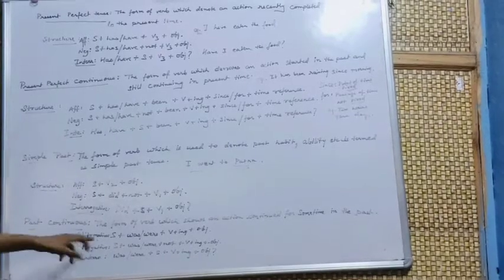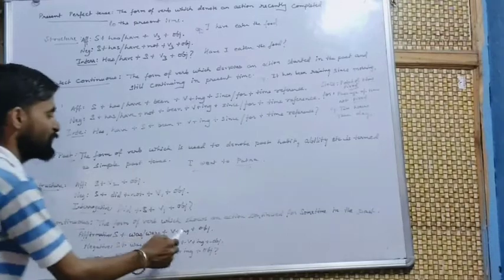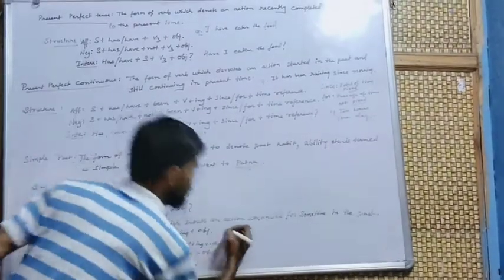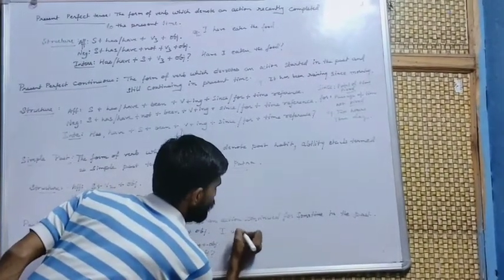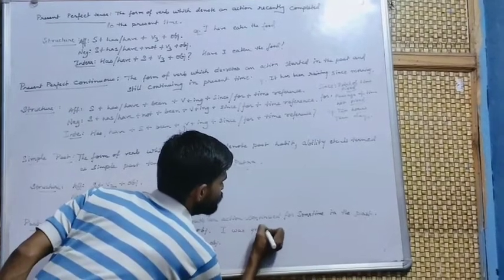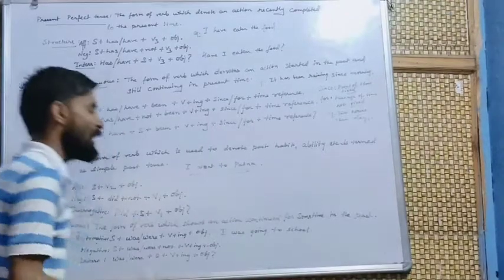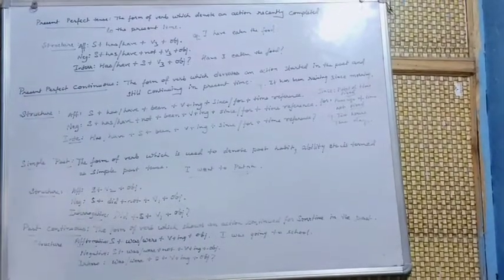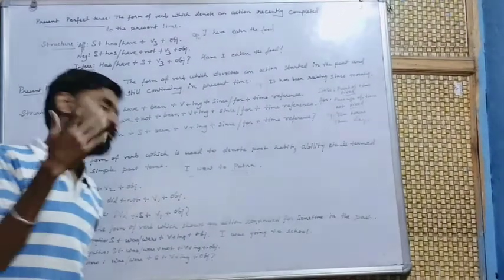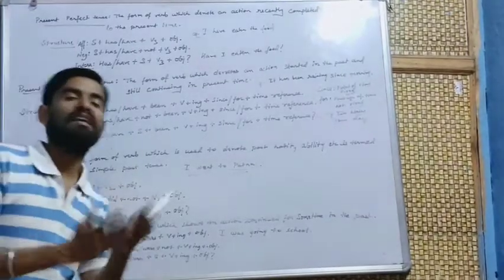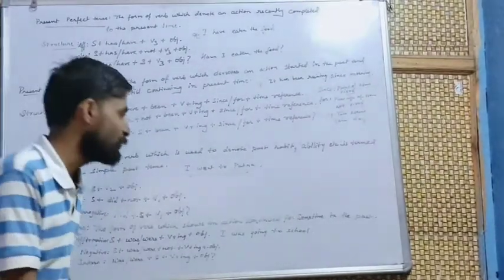The affirmative structure for the past continuous is subject plus was/were plus verb plus ing plus object. Just like I was going to school. Now I am not going. It was an action that was going on and has already been completed.